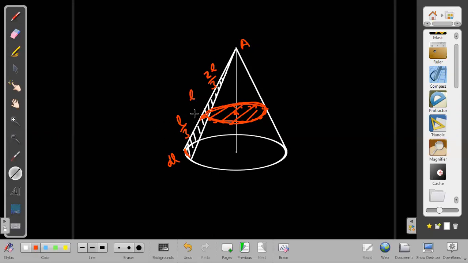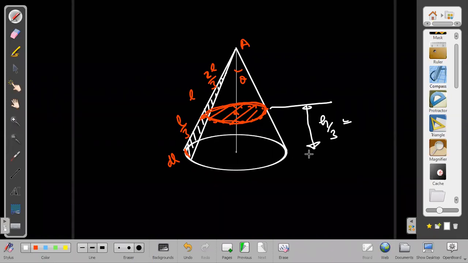Now if I use the simple concept of proportionality, I know the length is divided in a 1:2 ratio, so the height will also be divided in a 1:2 ratio. Then at what height does it lie? It will be 2H by 3 from the top, H by 3 from the base. So we can say 2H by 3 is the center.